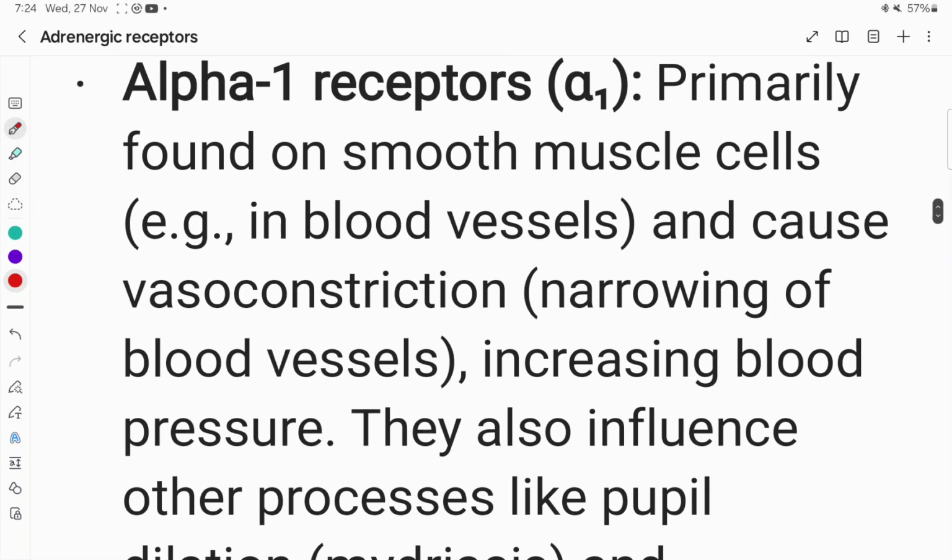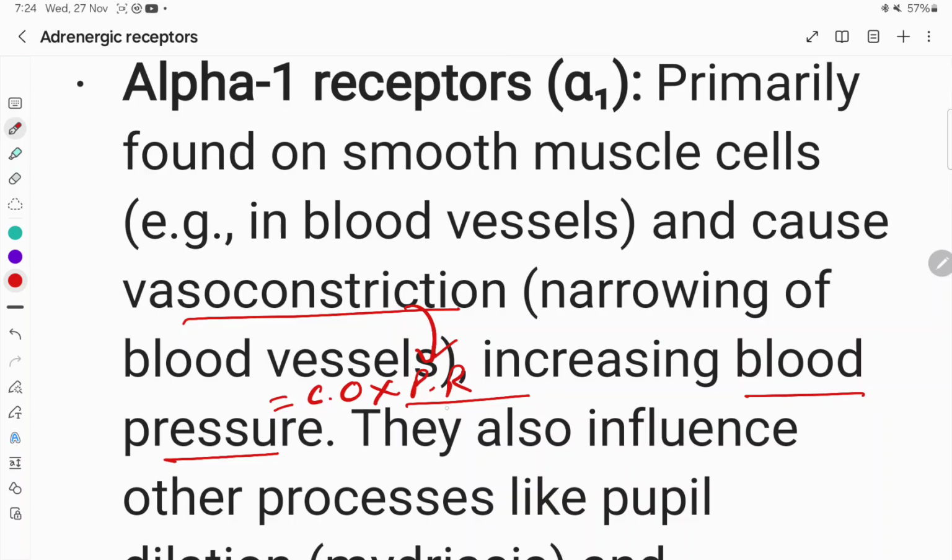Vasoconstriction can increase the peripheral resistance, and as we know, the blood pressure is equal to cardiac output into peripheral resistance. Vasoconstriction increases the peripheral resistance, hence blood pressure increases.